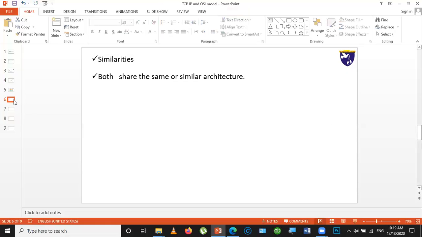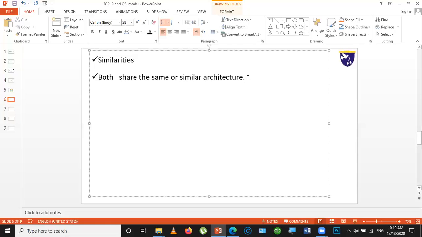Another similarity between these two protocol suites and protocol models is that they share a common application layer.